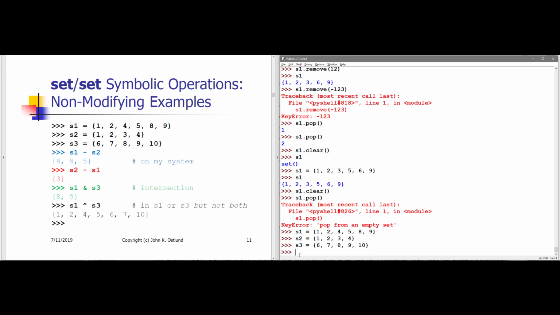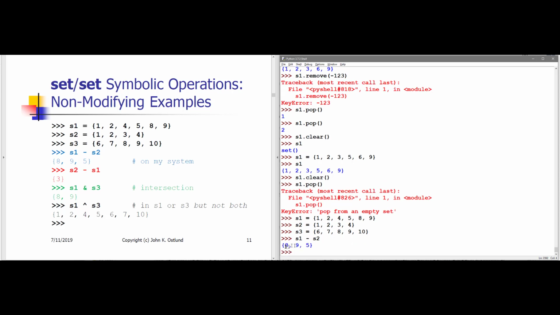If I ask for the set difference, S1 minus S2, that's going to give me all of the items that are in S1 that do not exist within S2. So in other words, S1 minus the intersection of S1 and S2. The items that are common to S1 and S2 are 1, 2, and 4. So what's going to be left are these items, 5, 8, 9. And notice, yay! We finally have an example of a set that's not in ascending numerical order.